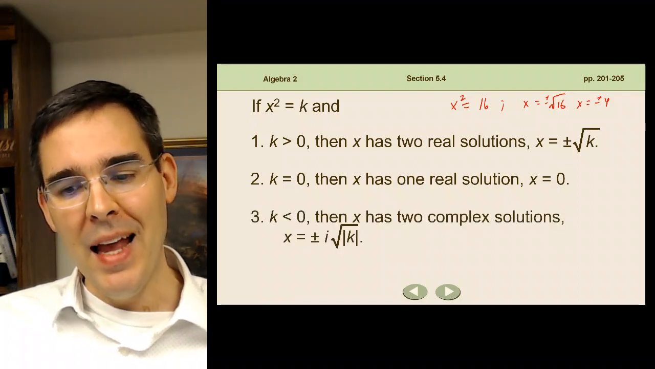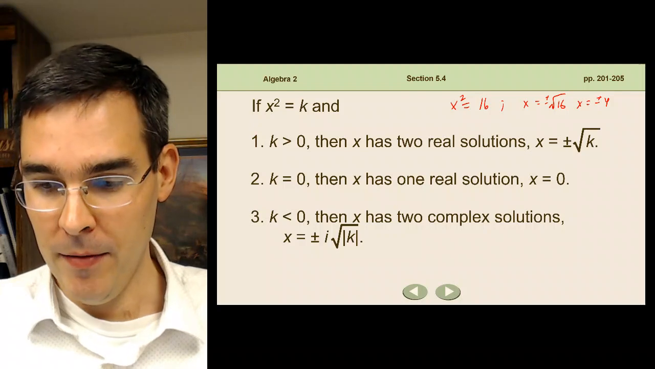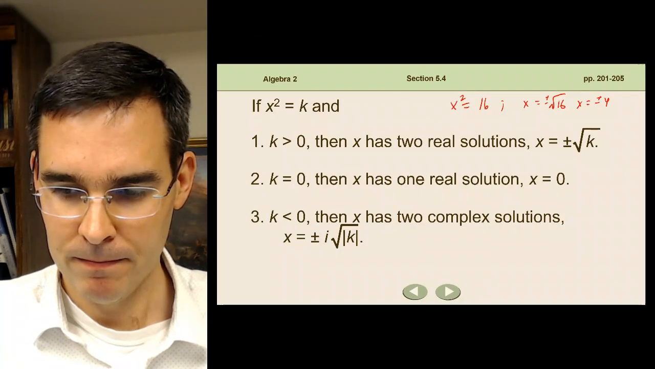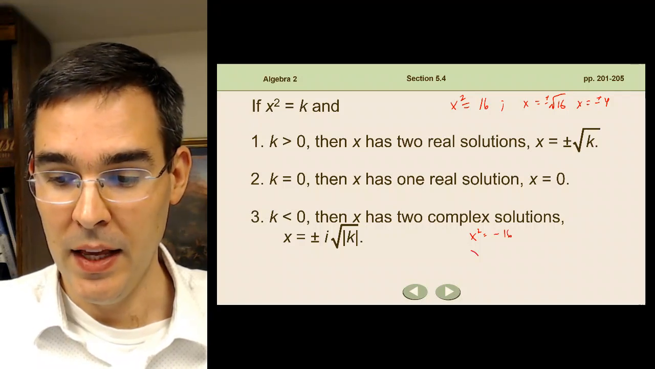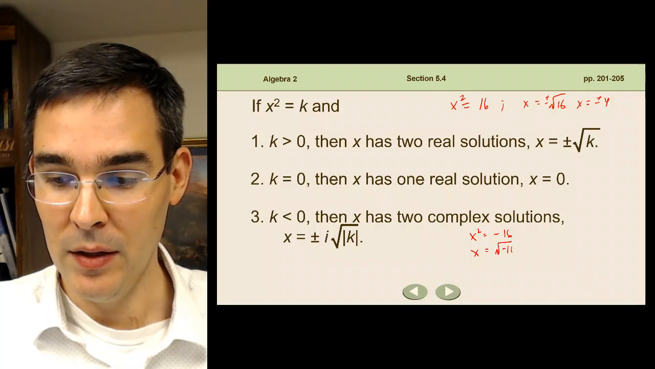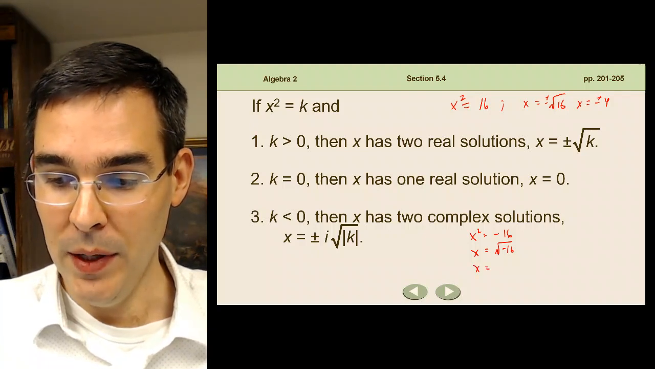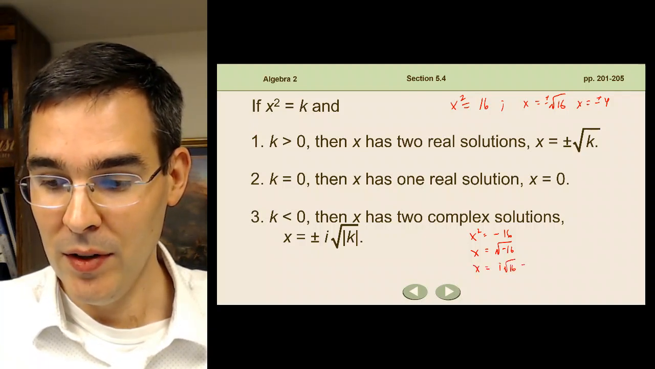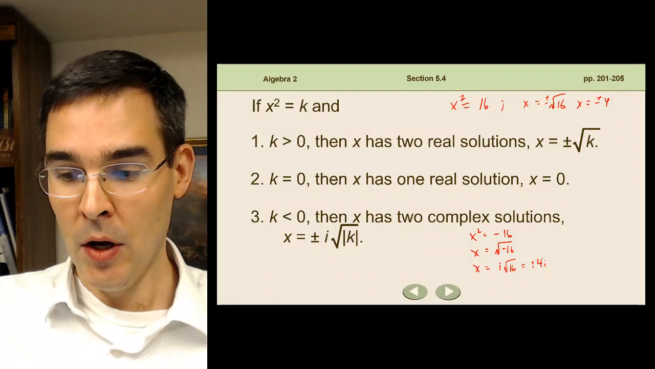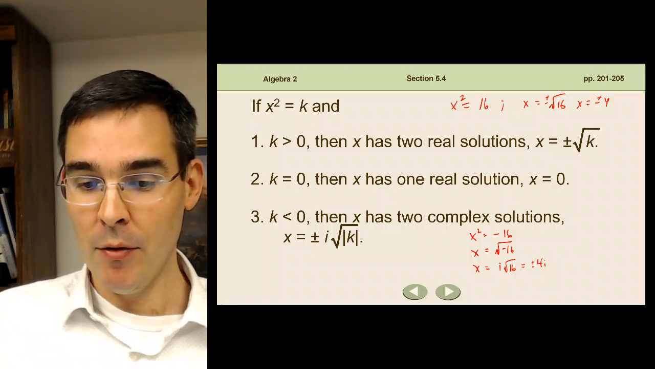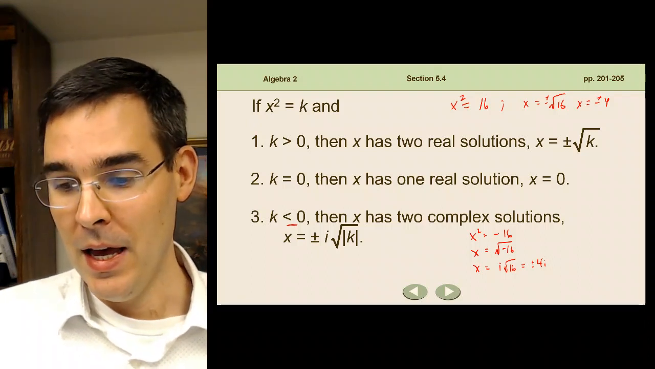But if k is less than 0, then you're going to have two complex solutions. So if you were to have x squared equals negative 16, then I would say x will be equal to plus or minus root negative 16, which is equal to i root 16, which is equal to 4i, plus or minus 4i. There we have it. Because if k is less than 0, you'll have two complex solutions, positive 4i and negative 4i.